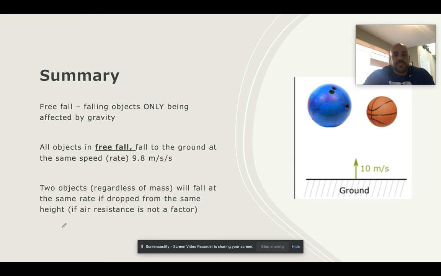So summary of our new stuff. Free fall, new definition: falling objects only being affected by gravity. Any object in free fall falls at the same speed or rate, which is 9.8 meters per second squared, but just know they'll land at the same time. So two objects, no matter how much they weigh, if they're dropped at the same time from the same height, they will land at the same time.